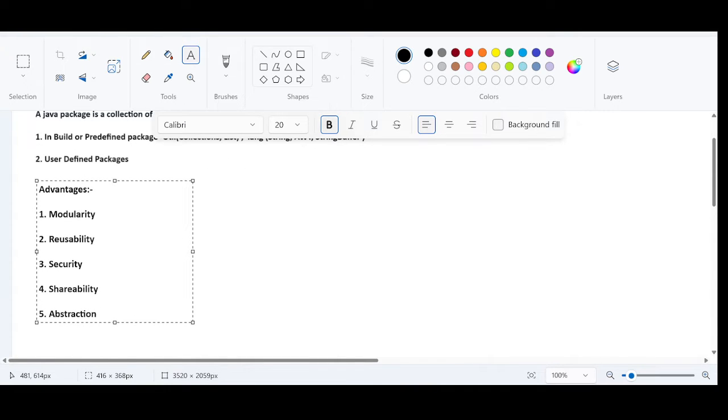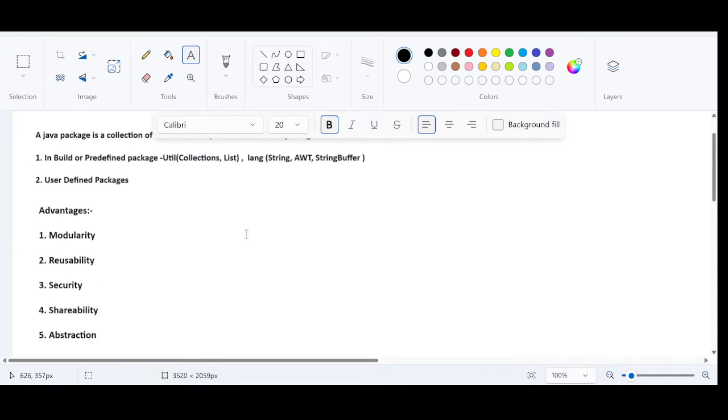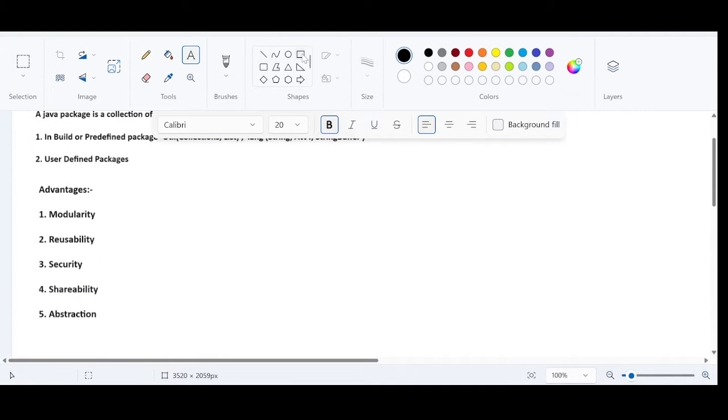Yesterday I just gave a heads up for modularity and reusability. We will understand all these categories today. We will complete this today, right? So let us go back to our topic. Yesterday, what we have discussed.